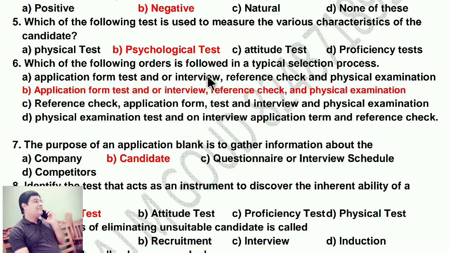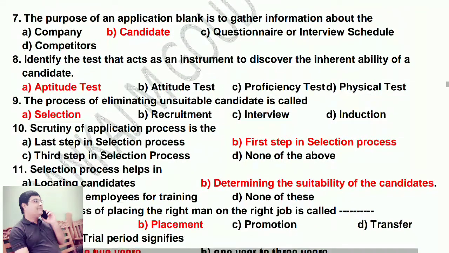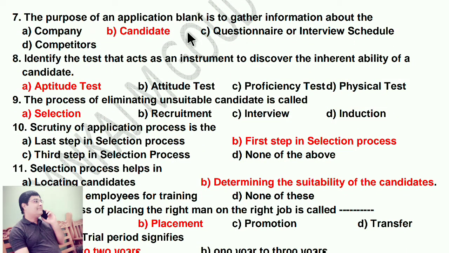Which of the following orders is followed in a typical selection process? That is application form, test and or interview, reference check and physical examination is the selection process. The purpose of an application blank is to gather information about the candidate. By seeing the application you know about the candidate.